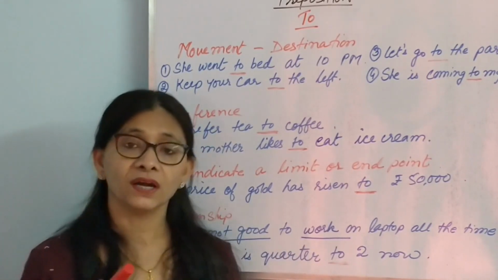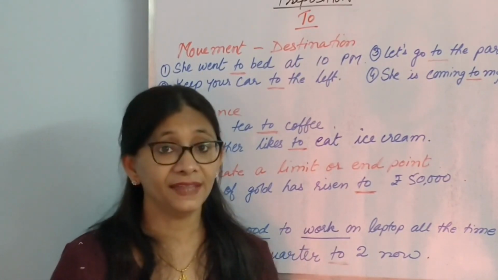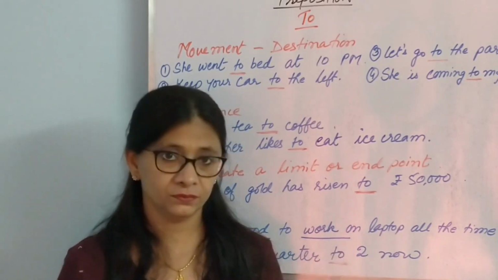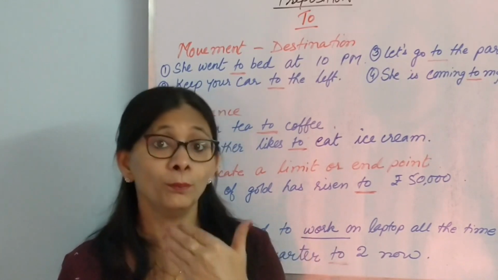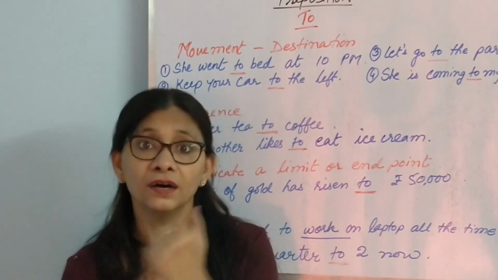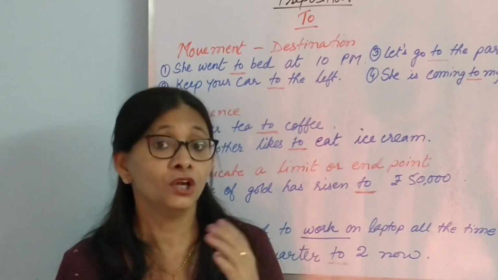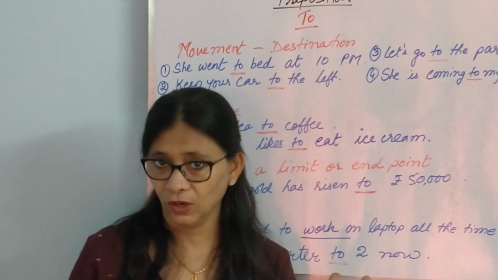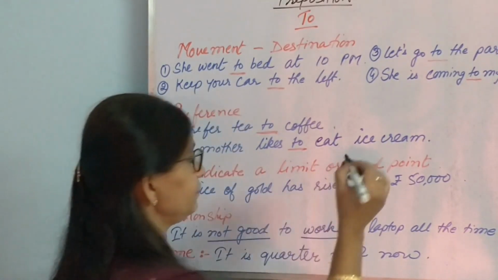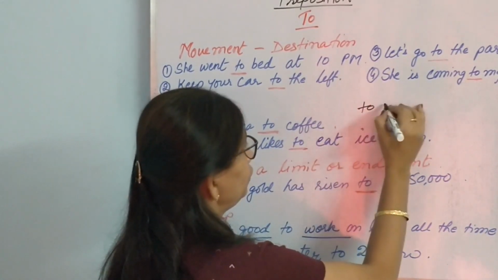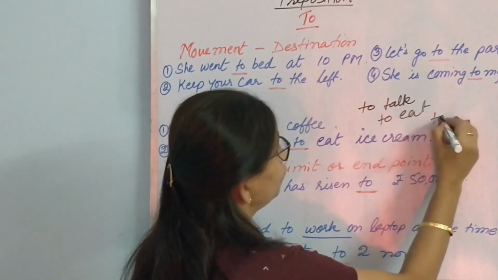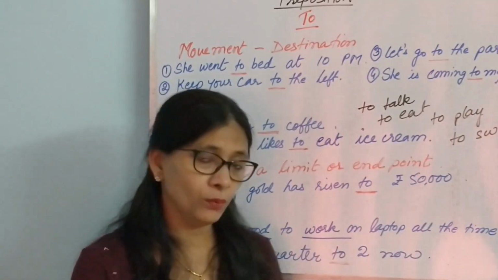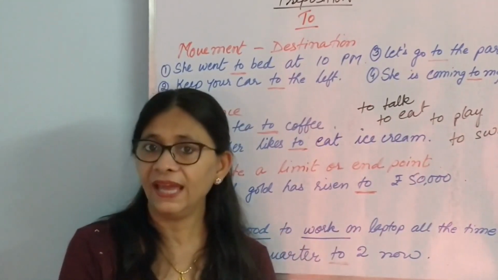Now, "to" has got a very special use also, and that is, it is used with verbs sometimes. Like to eat, to talk, to play, to learn. My teacher asked me to do this sum. So "to" and some verb. This is separate: to talk, to eat, to play, to swim, and so on. The list is endless. So we can use "to" with any verb.